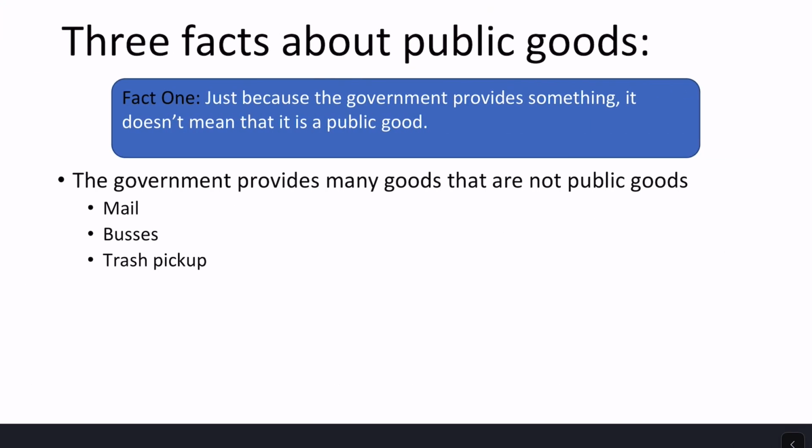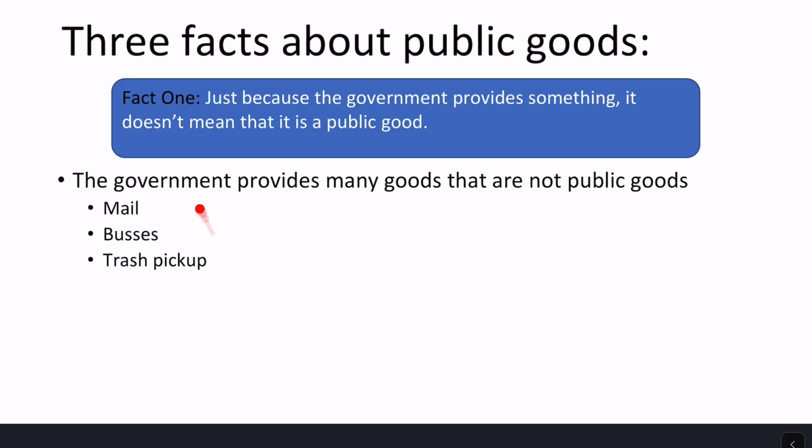All right, so 3 facts to sum up about public goods. Fact 1. Just because the government provides something, it doesn't mean that it's actually a public good in terms of the definition that we use here in our economics class. The government provides many goods that are not public goods. Examples, mail, buses, trash pickup.